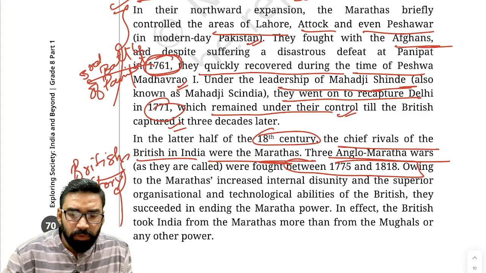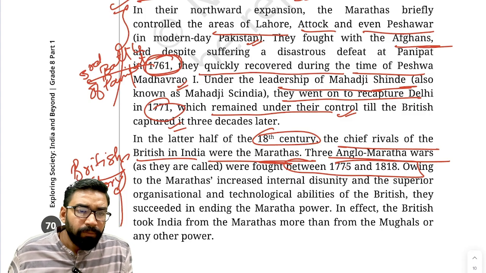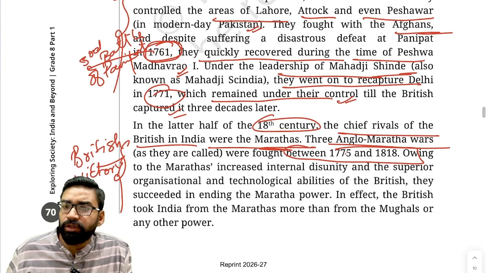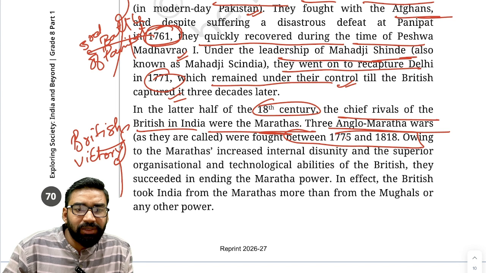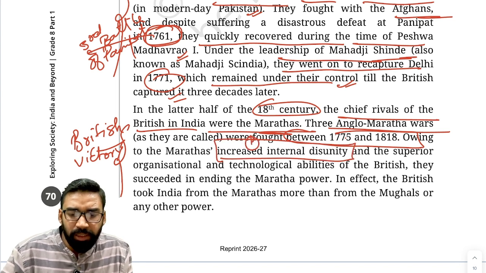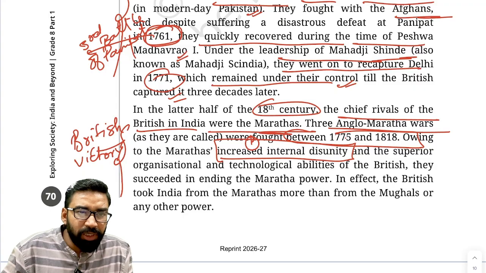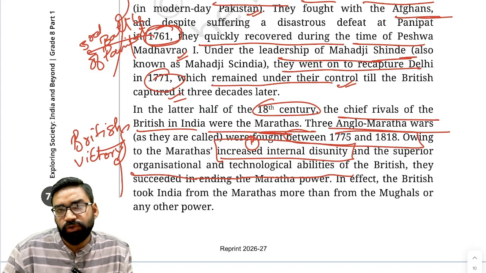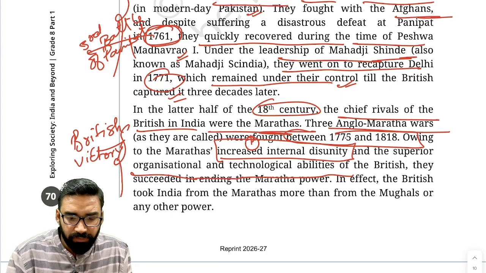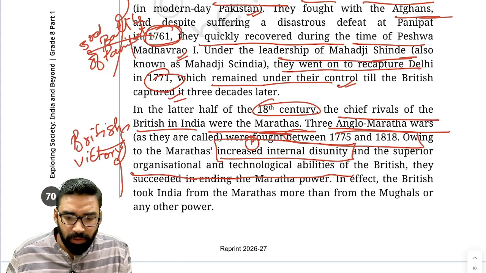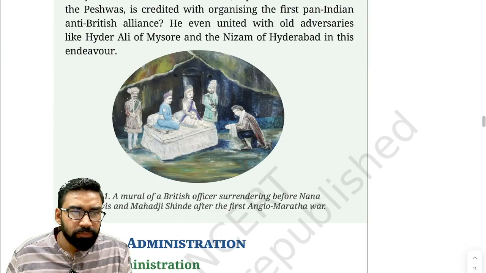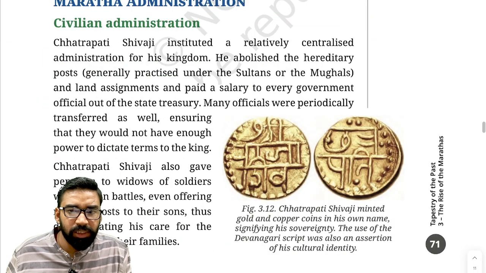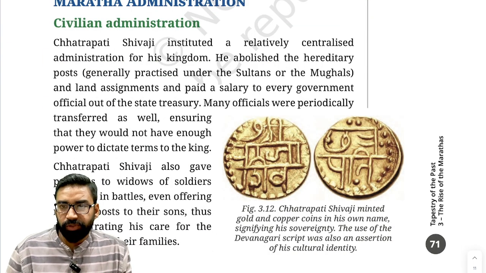Fine. Now, the question here is, what are the reasons for the Maratha defeat? First reason is internal disunity among the Marathas. Clear? Second, superior organizational and technological abilities of the British, and then better disciplined forces of the British. These things were there. Fine. Now, apart from this, we'll discuss the Maratha administration.